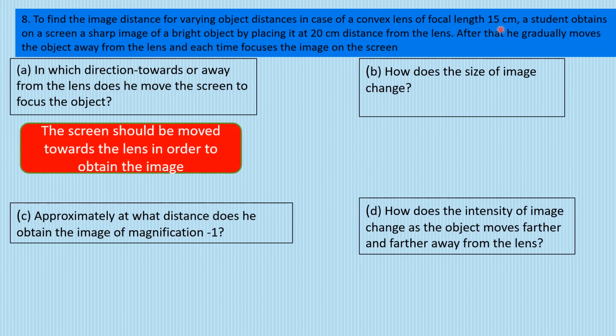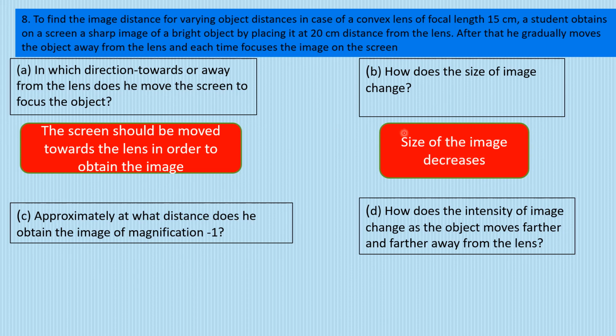So part 1 का answer क्या होगा? See, you are moving the object away. When you move the object away, the image comes closer to the lens. So that means if the image comes closer to the lens, the screen has to be moved towards the lens. So here in this case, the screen has to be moved towards the lens in order to obtain the image. Now, we know that if the object is very far, let us consider the object is at infinity, then we are going to get a very small image. So if you move the object away from the lens, then the size of the image decreases. So size decreases, but the distance also decreases. The image distance also decreases as you move the object away.